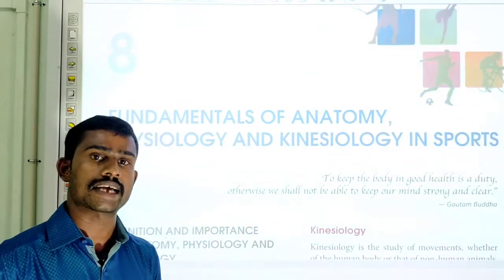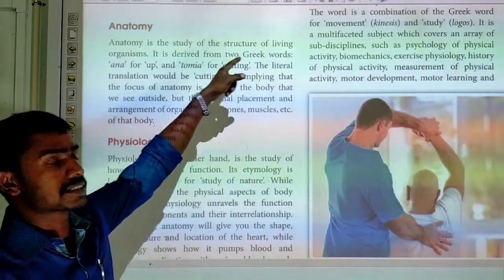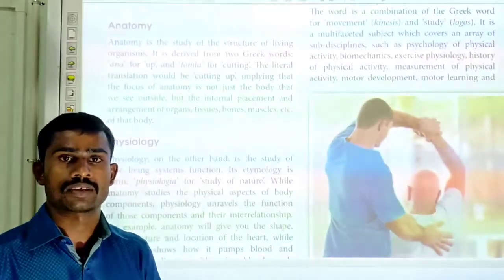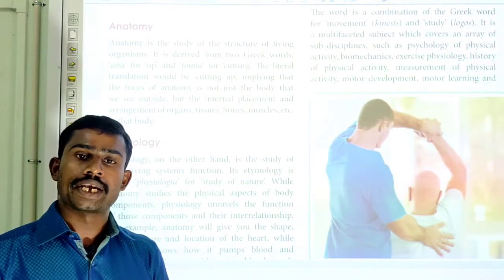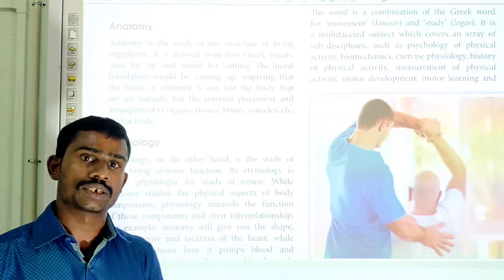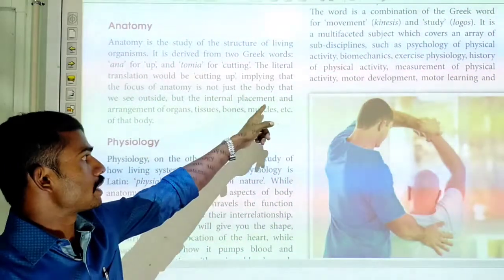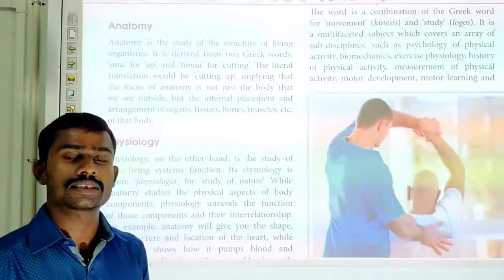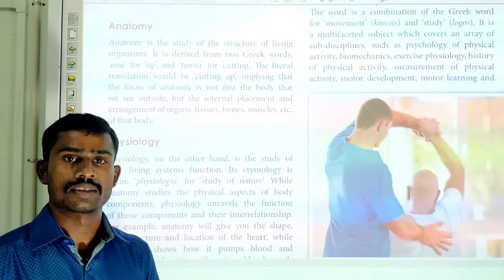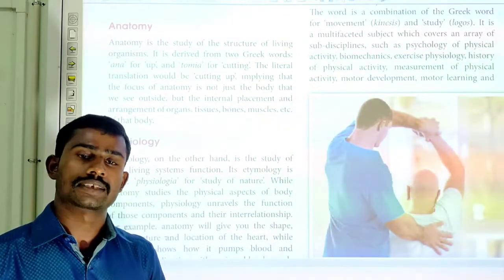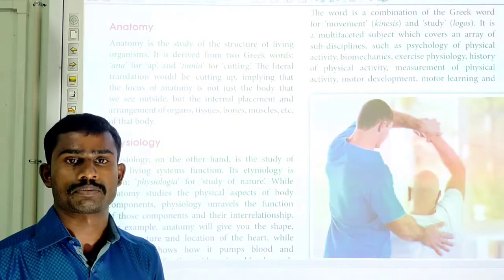First we can see what is anatomy. Anatomy is the study of the structure of living organism. Structure of living organism includes shape, size, location of the organ, weight of the organs, internal placement and arrangement of the organs, tissues, bones and muscles of that body. That means anatomy is the study of structure of living organism.